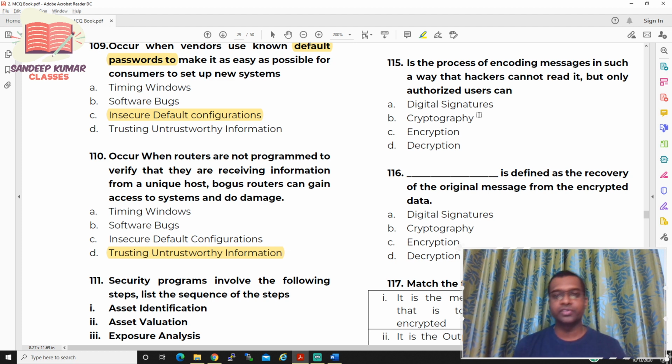So I hope you have picked up your answer. So what exactly is he saying? He's saying it's a process of encoding messages. Okay, so what do you mean by encoding messages?